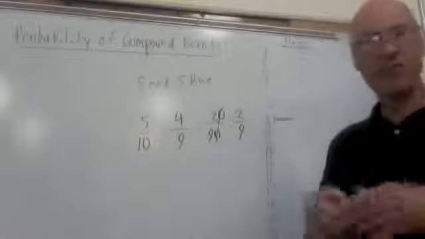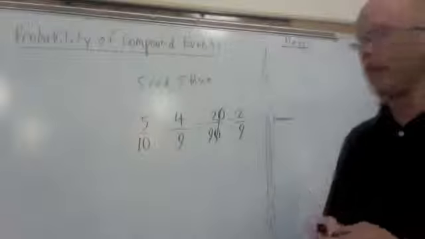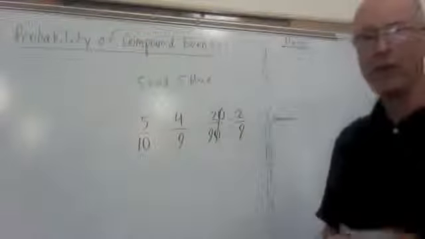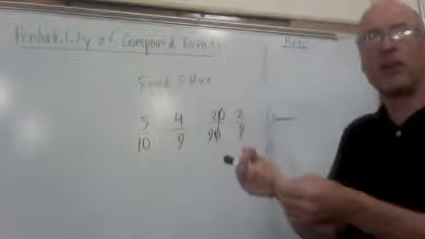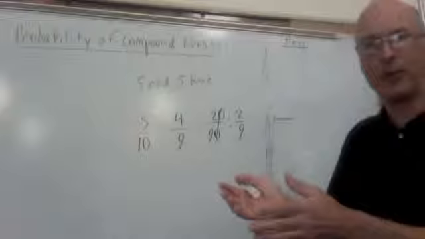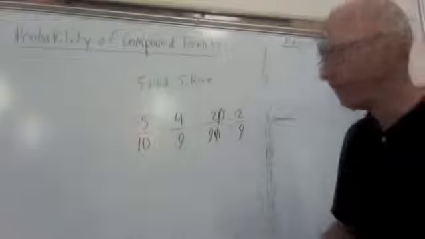So independent events, you just take the probabilities and multiply them together. Dependent events, you take the probability of the first one, and then however it affects the probability of the second one, you multiply it by that second probability, and you get your new probability.